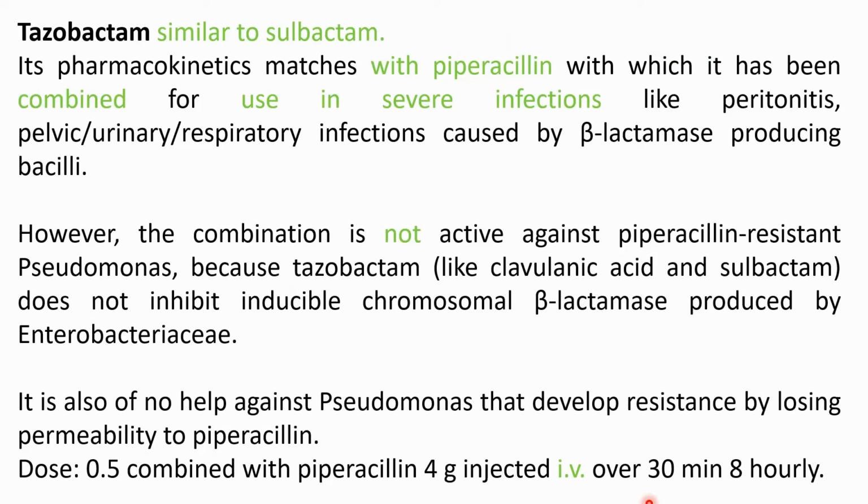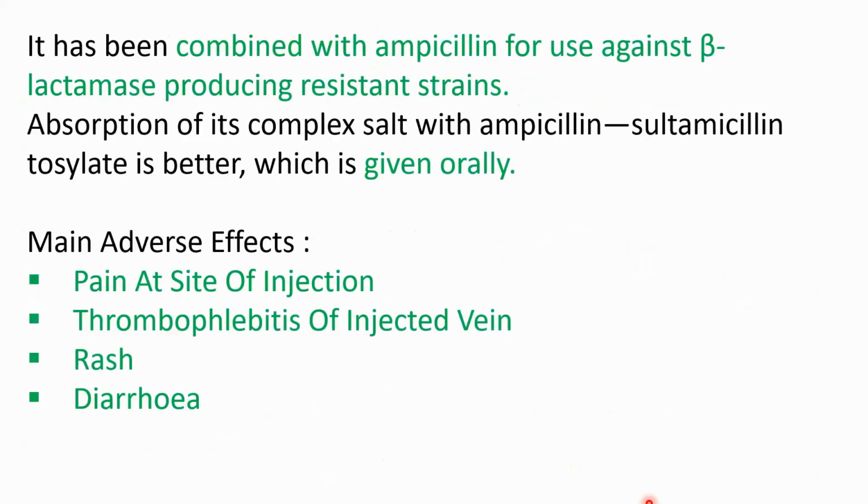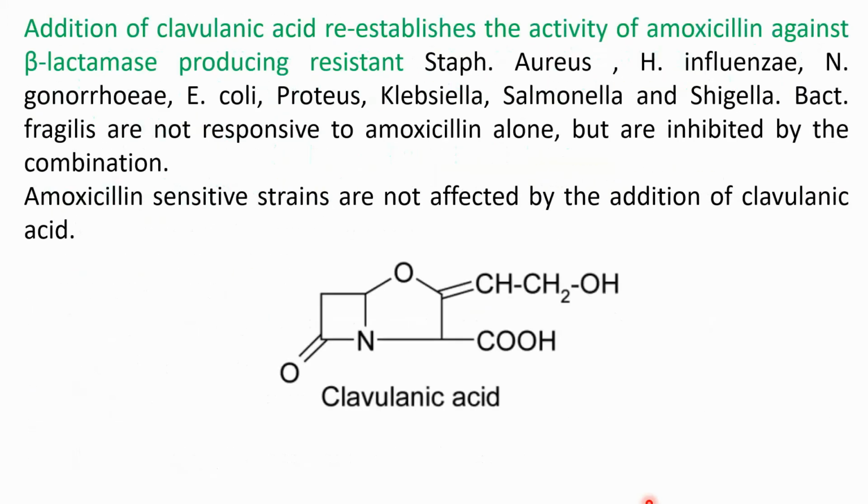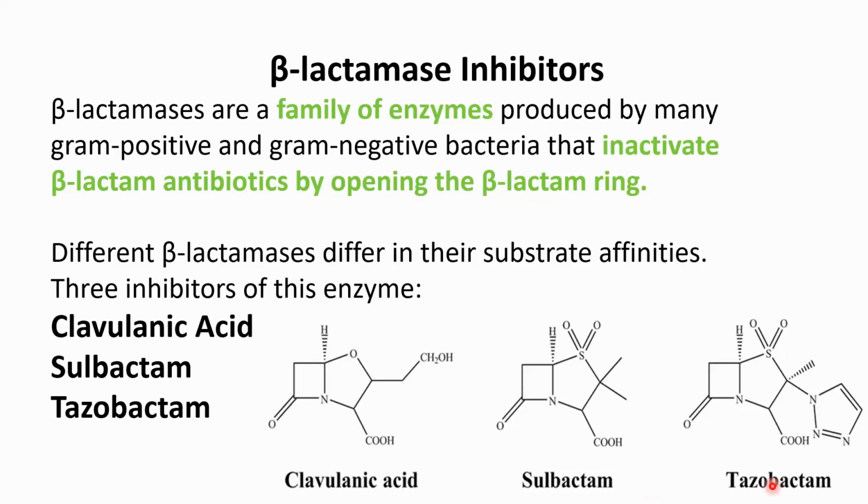Next drug is tazobactam, which is similar to sulbactam. Here you can see the structure of tazobactam. So this is the structure of tazobactam and it has structural similarity to sulbactam. Here you can see the sulbactam and the tazobactam both have almost similar structure. Here you can see sulfur is present in both these structures.